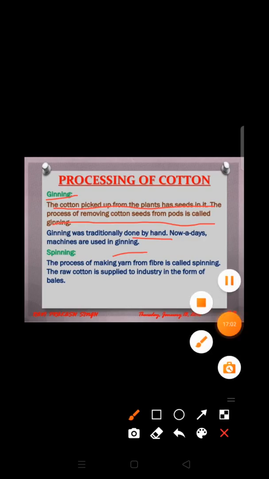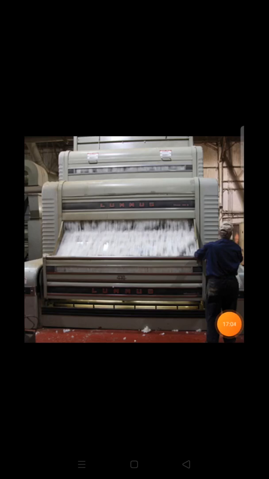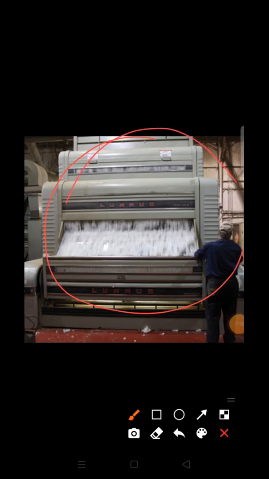So this is a roller gin which is used for ginning, and in this roller gin two rollers are fixed which act as a comb, and when the cotton seeds are passed through this roller gin, the seeds are combed out and they are collected in a vessel here, and the ginned cotton, which is also known as lint, is left behind. Okay, so this is the process of ginning.